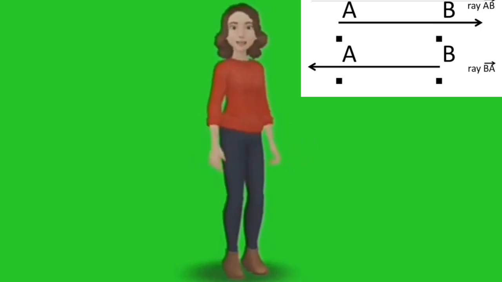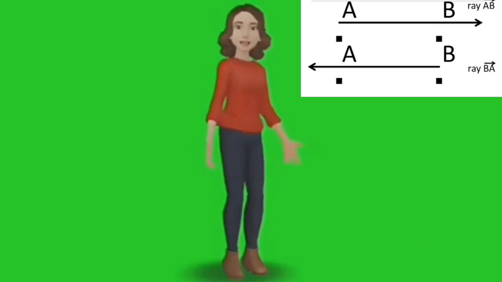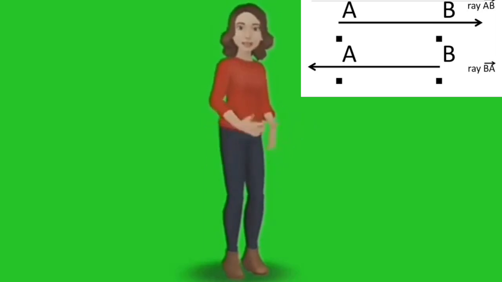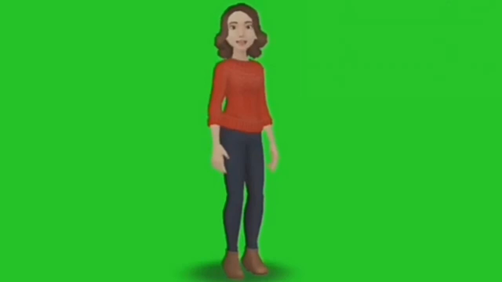Now how do you name a ray? There is a very common mistake that students make when they name the ray. So how to name the ray? The name of the ray should start from the point of origin. That means in the first diagram, the ray's name would be AB because it starts from A, and in the second one the name of the ray is BA. So don't make this mistake of naming a ray the other way around. Is it clear to you?